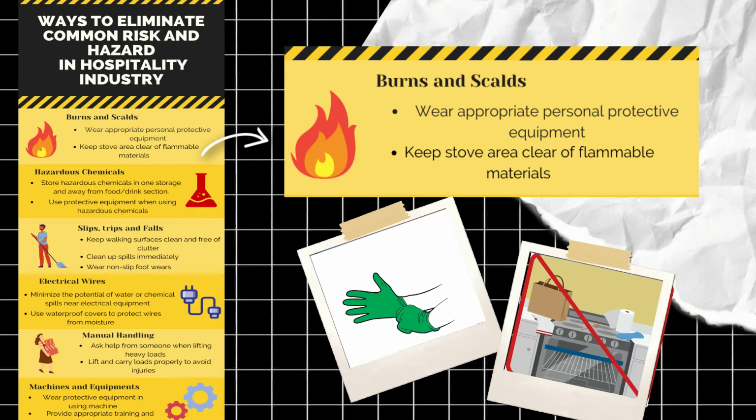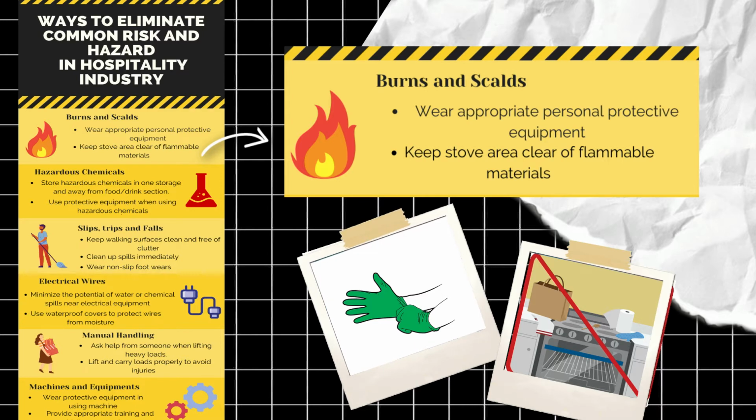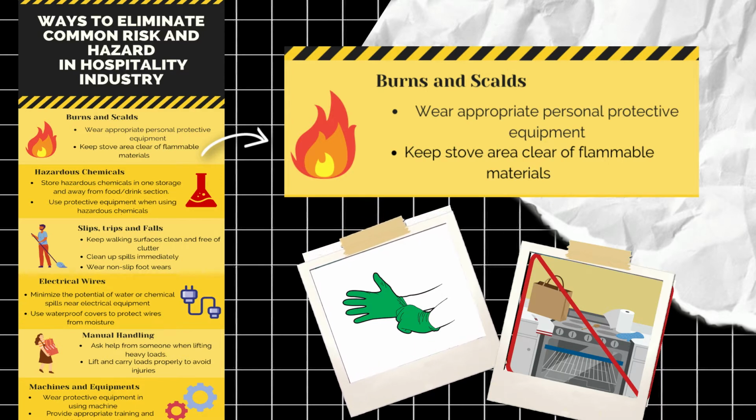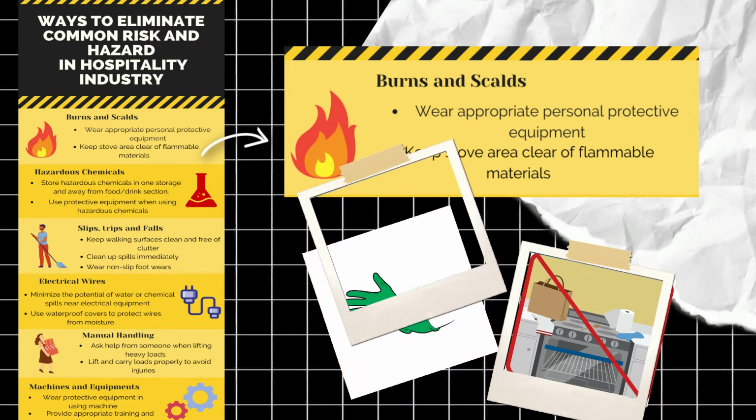First, we should remember to wear appropriate protective equipment because safety should always come first before anything, and this equipment will keep you safe from hot things that can cause burns and scalds. Next, when in the kitchen area, keep the stove away from any flammable material because it can cause fire, and also the pot holders, dish towels, or curtains because they can easily catch fire. So keep them away from the stove area.